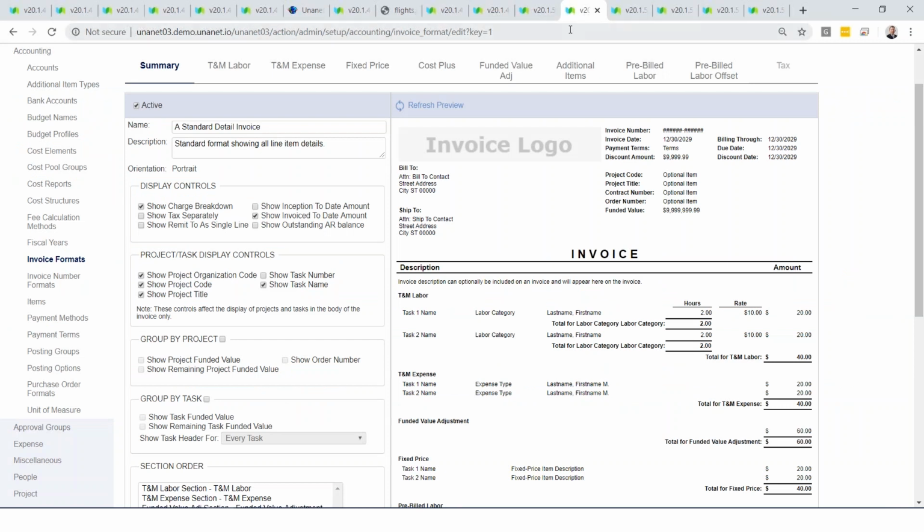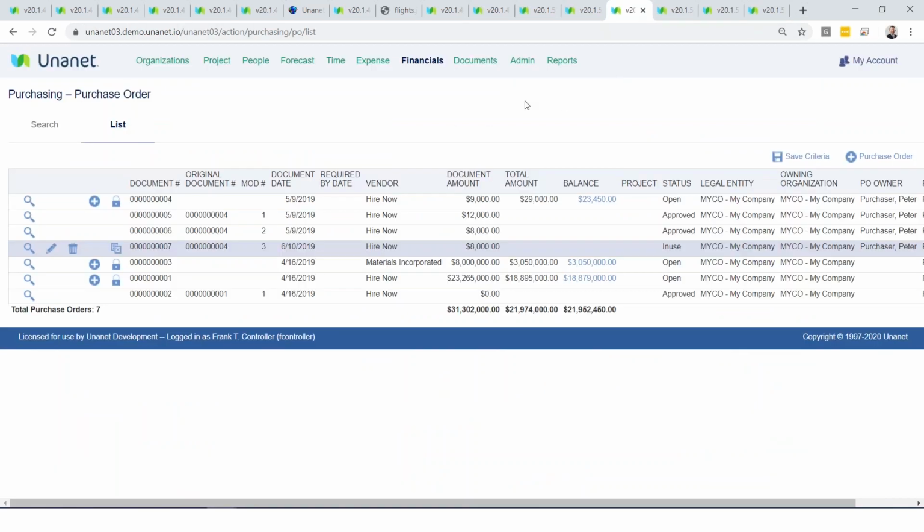You can also invoice out of Unanet, as I mentioned earlier. Our customers create invoice formats in Unanet, associate those invoice formats with the projects, and then the approved time and expenses get automatically added to these invoices and sent out. Whether they're time and materials, fixed price, or cost plus projects, you can invoice them one at a time or combine them all on a single invoice.